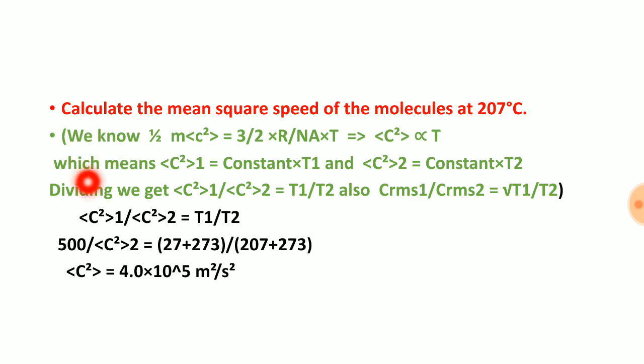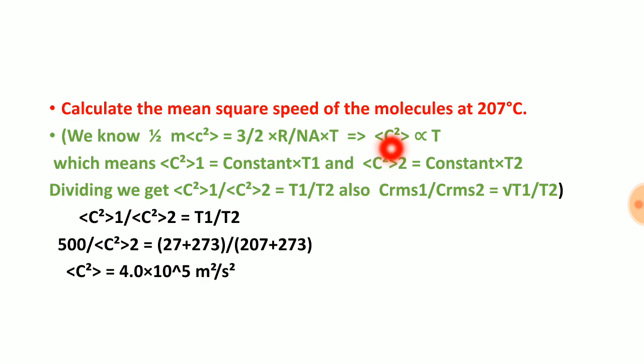So now let us develop this. You don't need to write this in your examination. We know that half mc square is equal to 3/2 R by N A into T. We already proved this. If you see some slides before, you will see this. So these are all constants. So c square, the mean square velocity, is directly proportional to T. Here also we want to find the mean square speed.